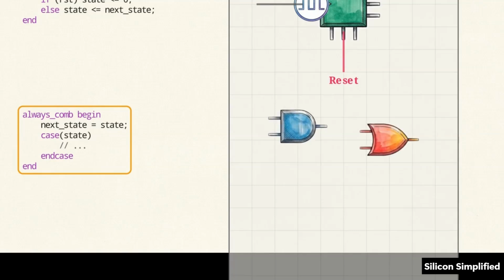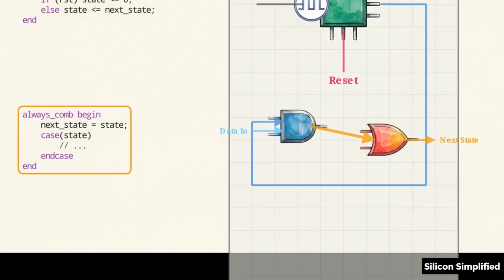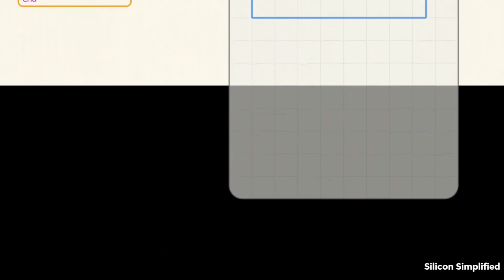Next state and output logic blocks are mapped using always_comb. Here, we translate every arrow in our FSM diagram into conditional case statements, defining exactly how the current state and the incoming data bits interact to drive the next transition.